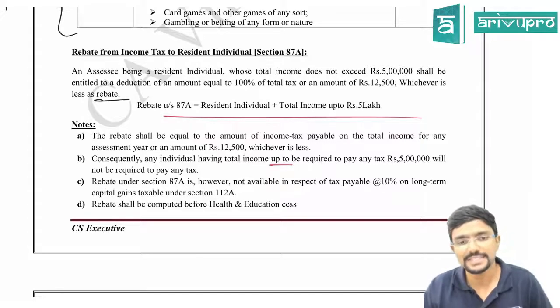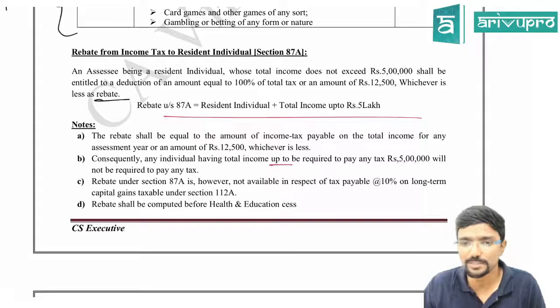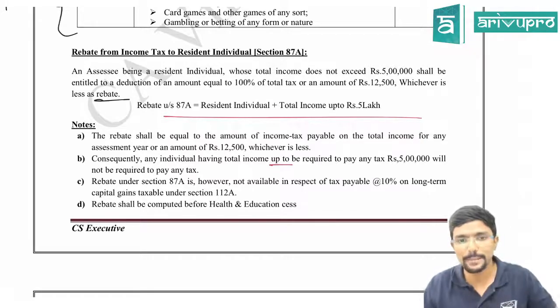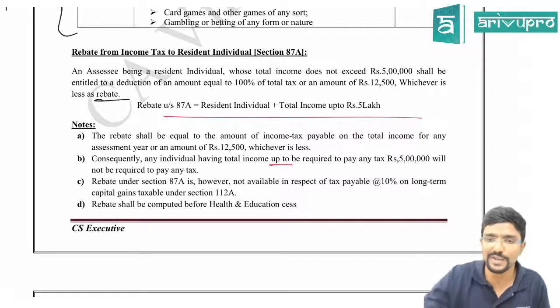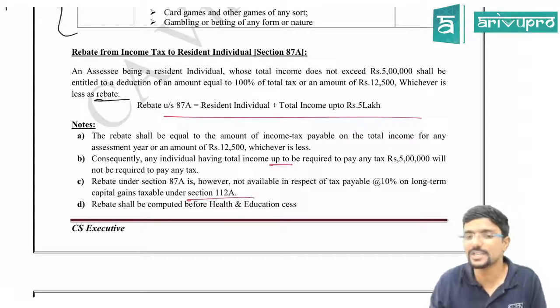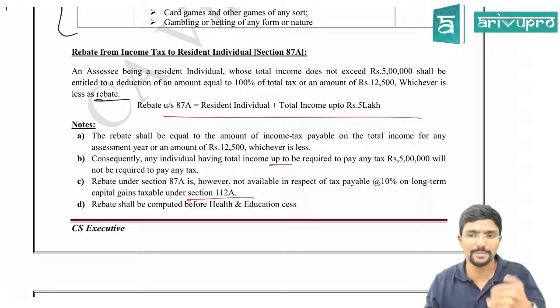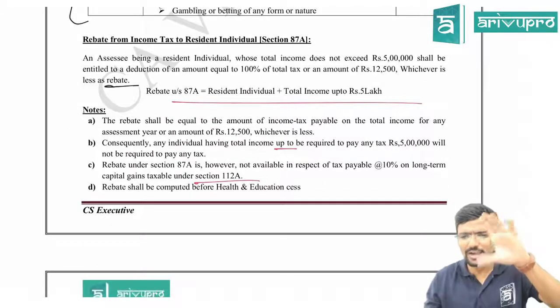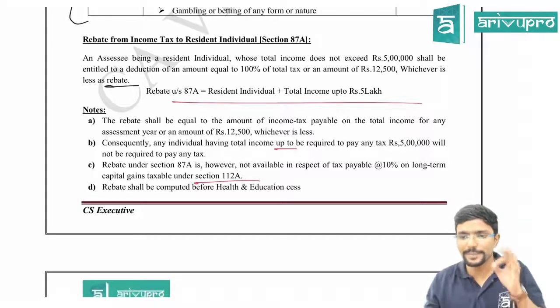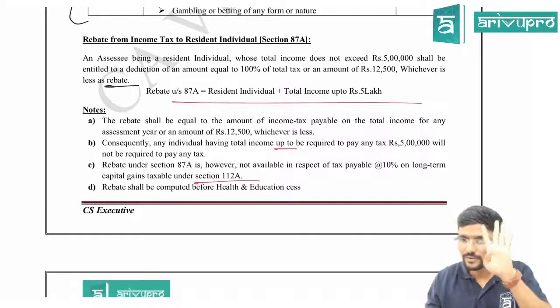Rebate under section 87A is, however, not available in respect of tax payable at 10% on long-term capital gains taxable under section 112A. That means, if you have a long-term capital gain covered under section 112A, and you are paying tax on that, you cannot claim rebate. For example, assume you only have one income, long-term capital gain on the sale of equity shares, 4 lakh.